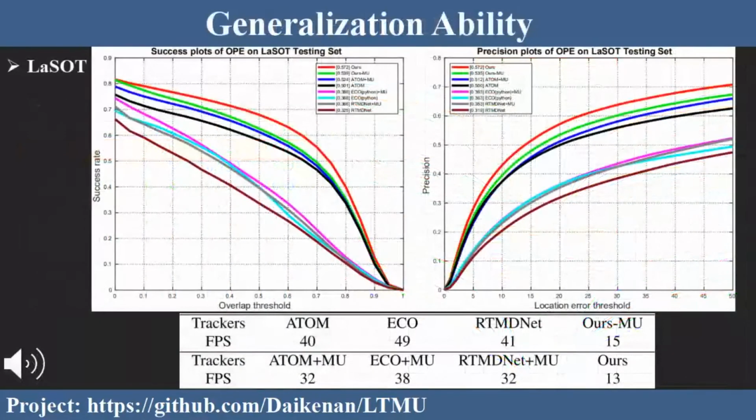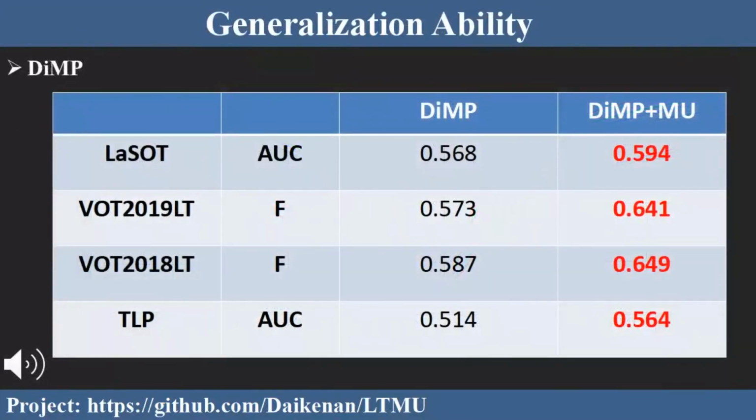We further embed our meta-updater into three popular short-term trackers, and their long-term performance is improved by a large margin with little speed sacrifice. The performance of the DiMP can also be improved dramatically.